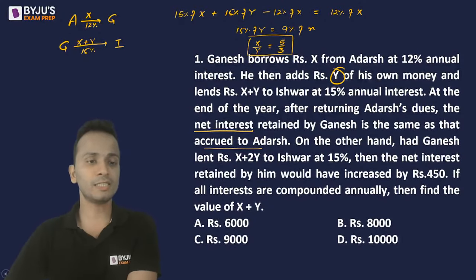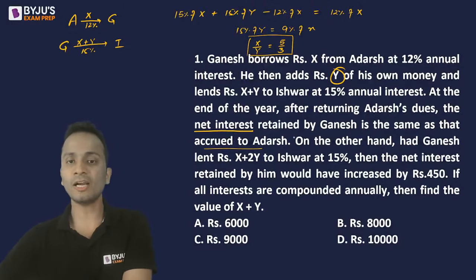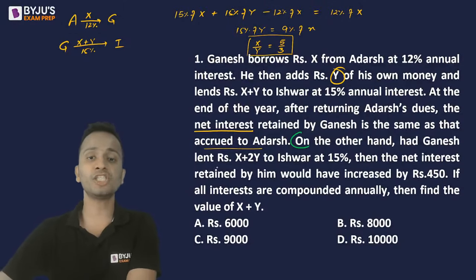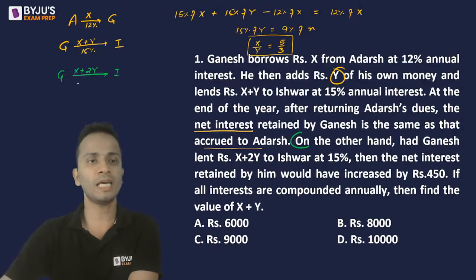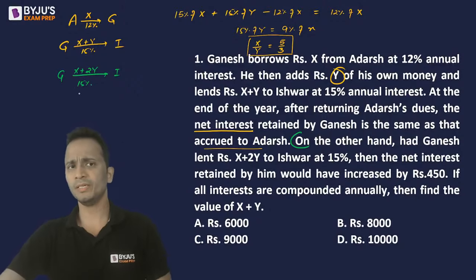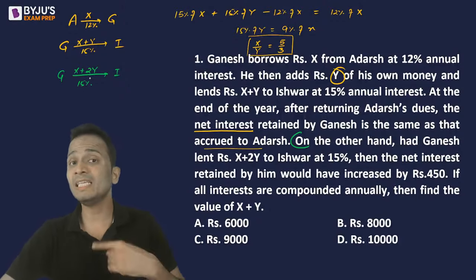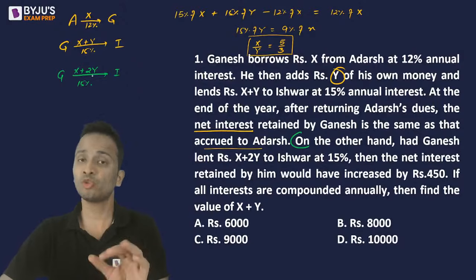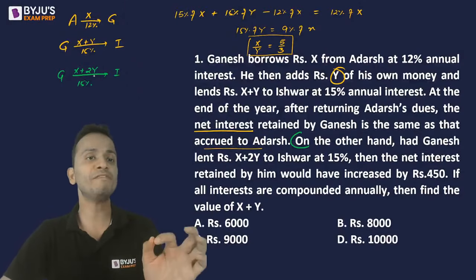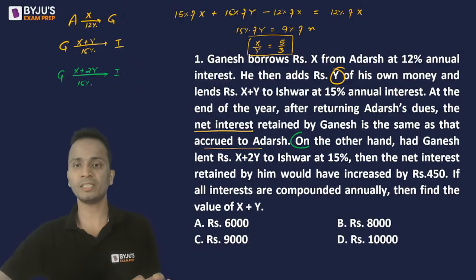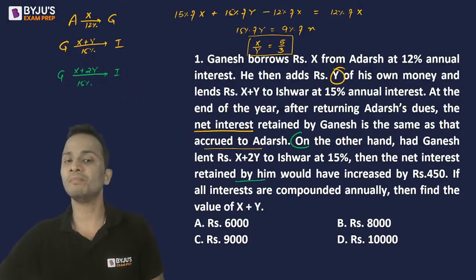Now let's look at the second case. Now they are saying that on the other hand, had Ganesh lent rupees x plus 2y to Ishwar at the same rate of interest. So instead of x plus y, he will lend x plus 2y to Ishwar at the same rate of interest. Now the extra money that he is lending is y. So the extra interest that he will get will be 15% of y, right? Then the net interest retained by him would have increased by 450.